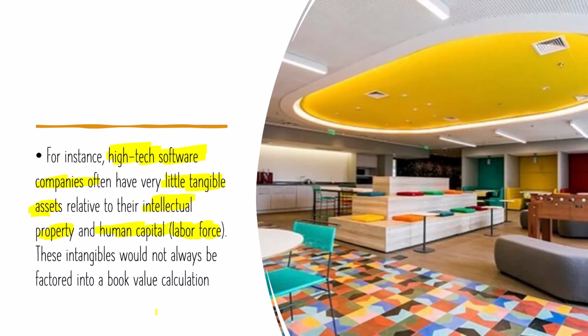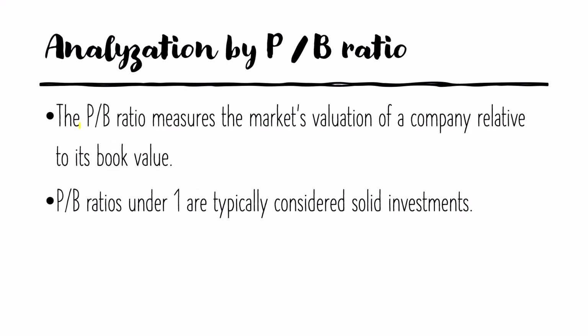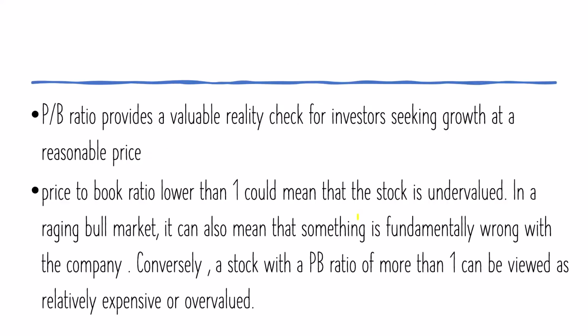Now we are at the analyzation part of the PB ratio. So number one, PB ratio measures the market valuation of a company related to its book value. It gives you a clear-cut comparison between the market value and the book value of a company. Number two, PB ratios under 1 are typically considered as solid investments because they are undervalued companies. Number three, it provides a valuable reality check for investors seeking growth at a reasonable price. So it gives you a reality check of how much you would receive upon the liquidation for how much you are paying now.